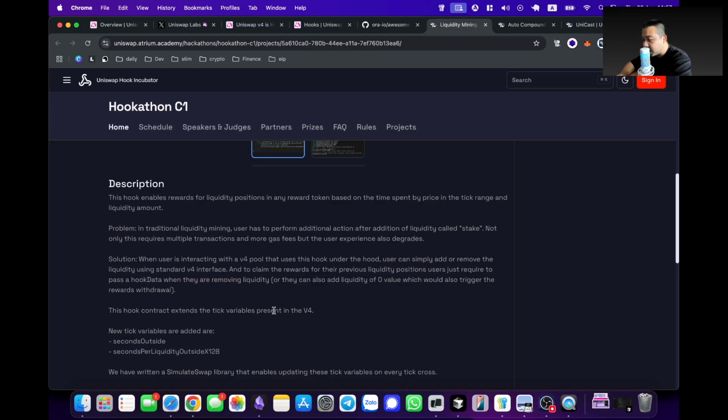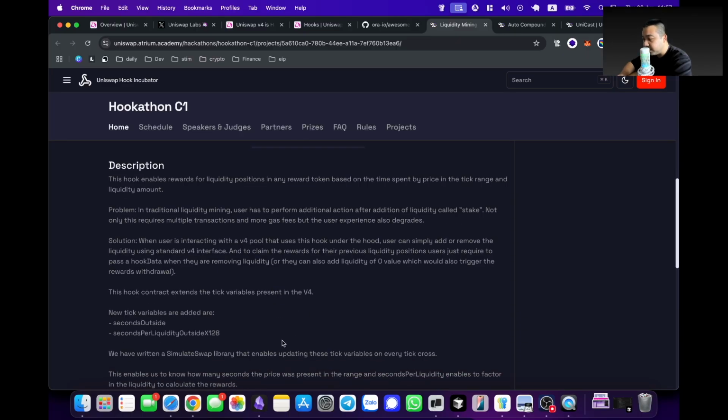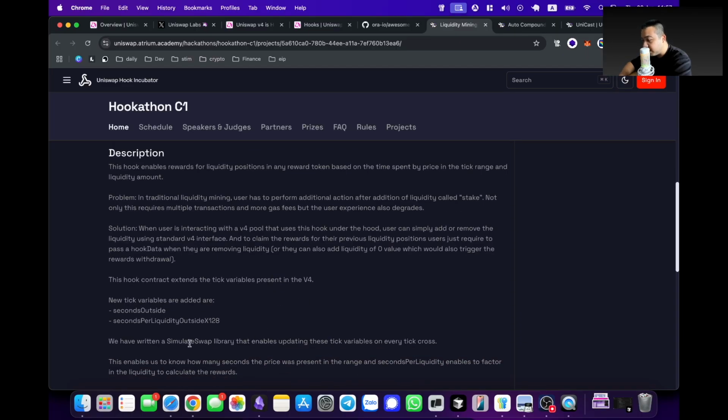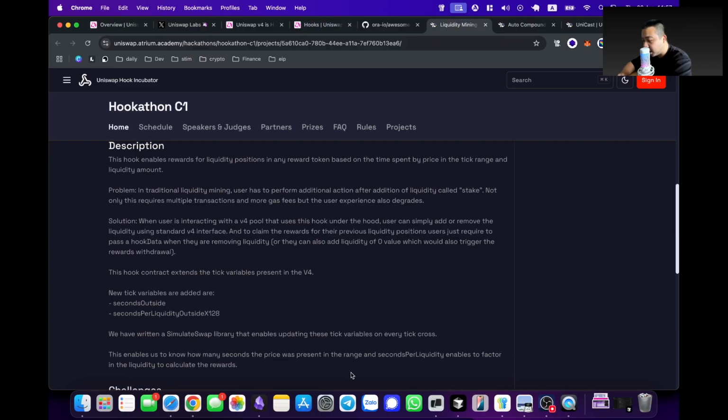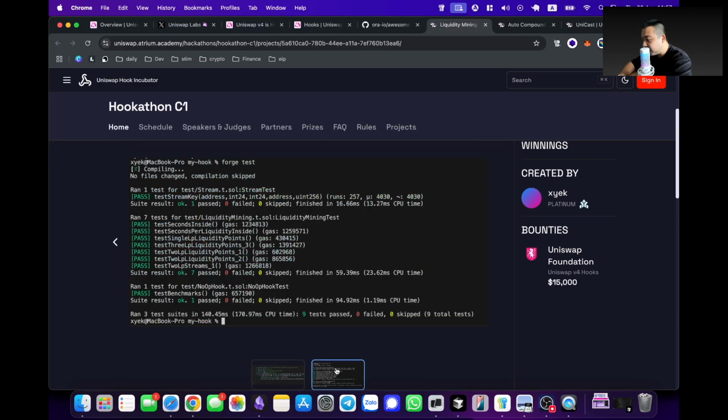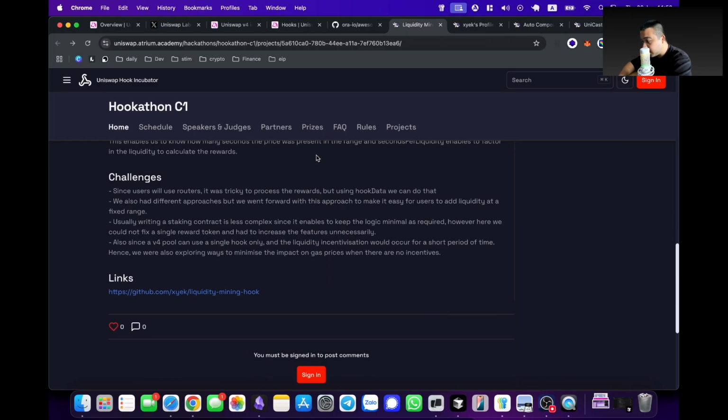The hook contract extends the tick variables present in V4. Interesting. We have written a similar swap library that enables updating these tick variables on every tick cross. Know how many seconds the price was present in the range, and seconds per liquidity enables us to factor in the liquidity to calculate the rewards. Very interesting. So let's take a look at the code.